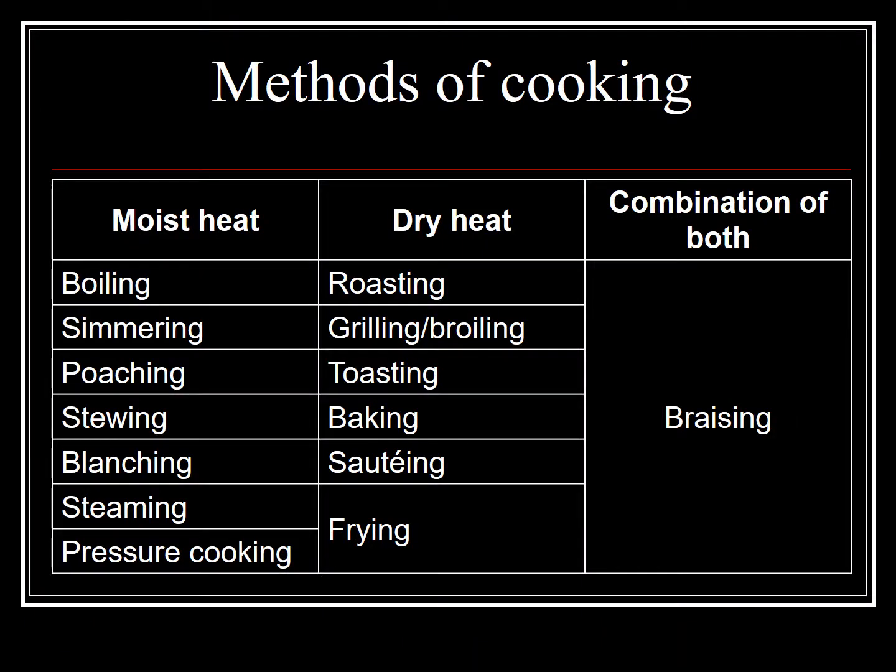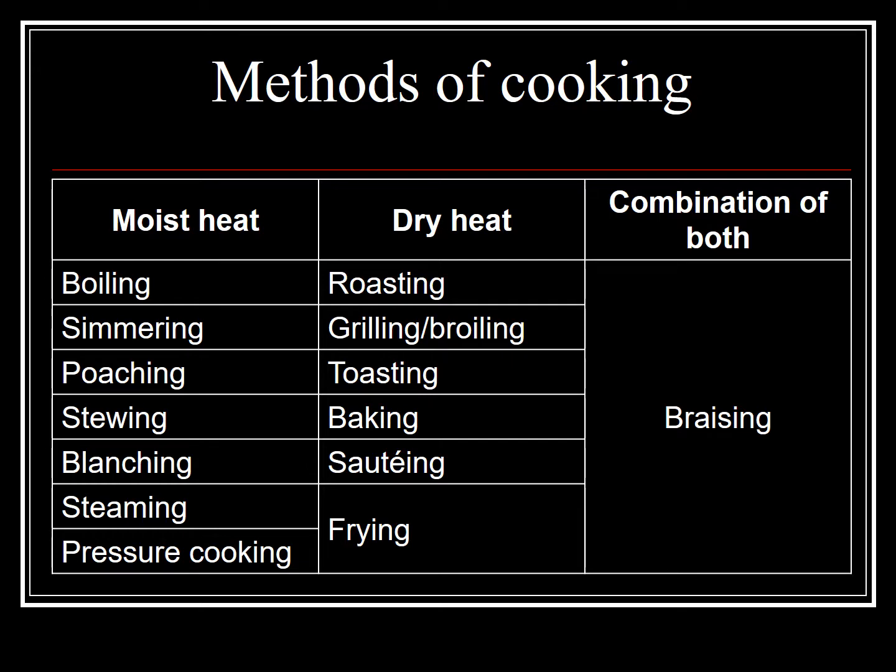Here is the classification of the methods of cooking. On the basis of the heating media, the methods of cooking are classified into two groups, that is moist heat and dry heat, and the last one is the combination of both methods, or any two methods, known as the combination method.